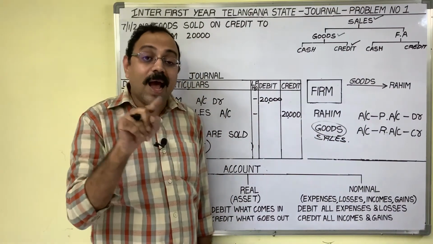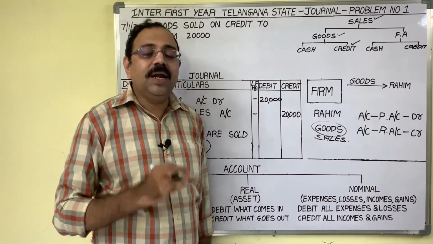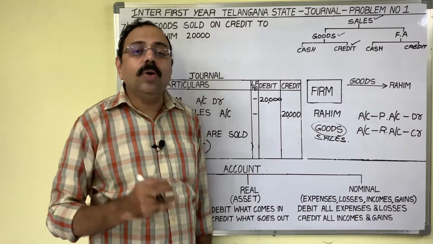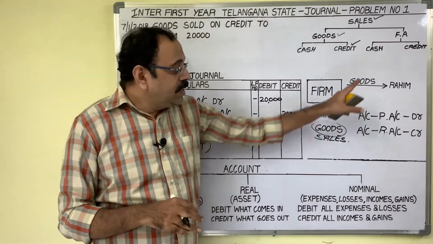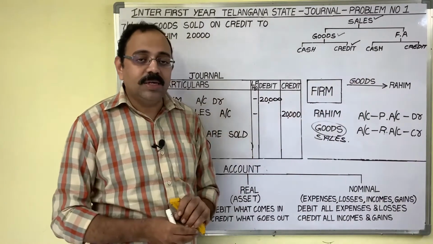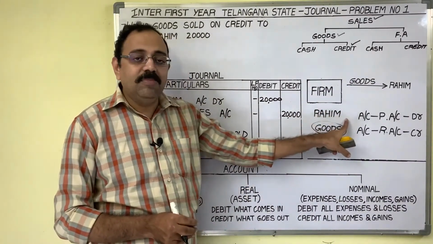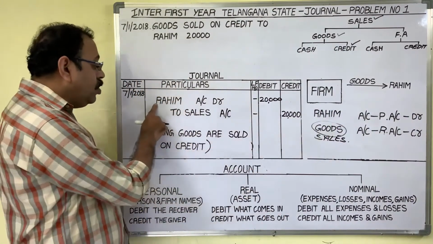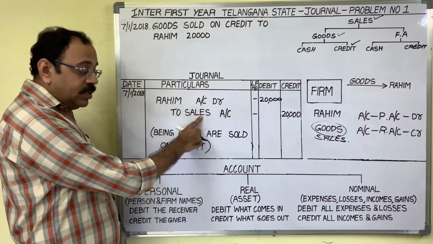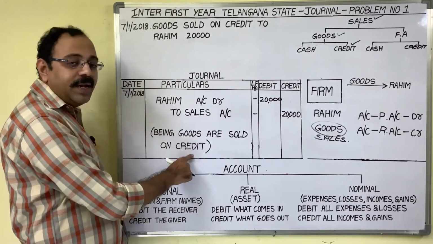Instead of writing Anil's name, we wrote the word capital. We changed that name because Anil is the owner. Owner name we should not record in the books. But Rahim is not an owner. He is a customer. We have to record his name. Now final entry is Rahim account debtor to sales account. Narration, being goods are sold on credit.